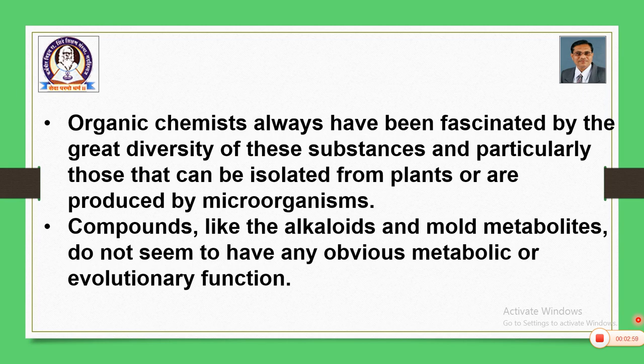Organic chemists have always been fascinated by the great diversity of these substances, and particularly those that can be isolated from plants or are produced by microorganisms. So, these are either produced by plants or microorganisms. Compounds like the alkaloids and mold metabolites do not seem to have any obvious metabolic or evolutionary functions.